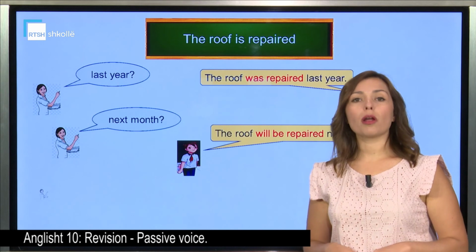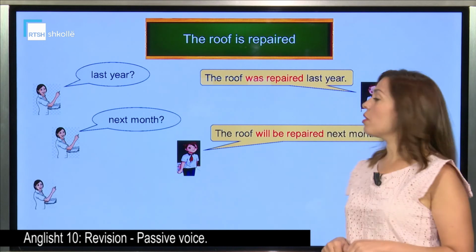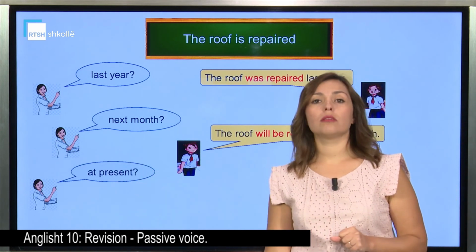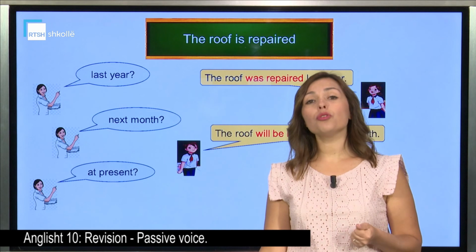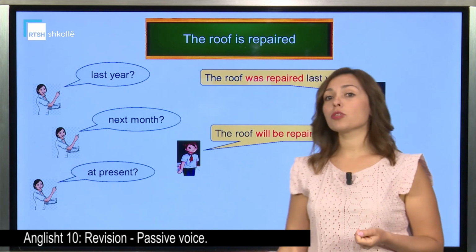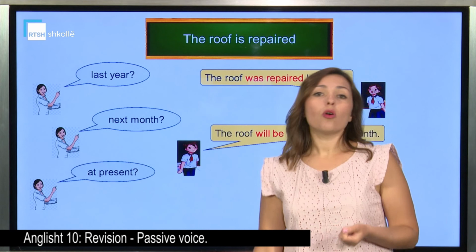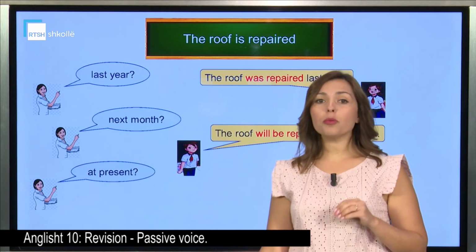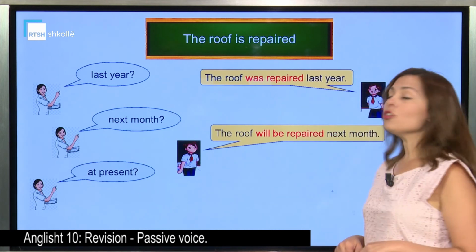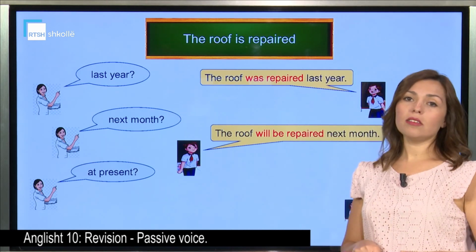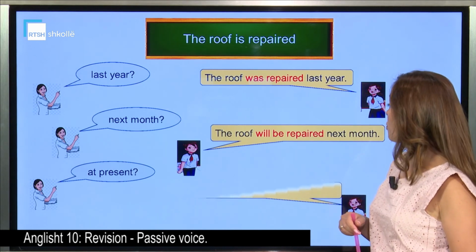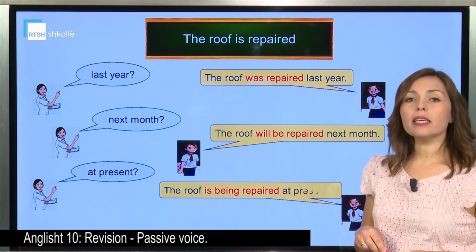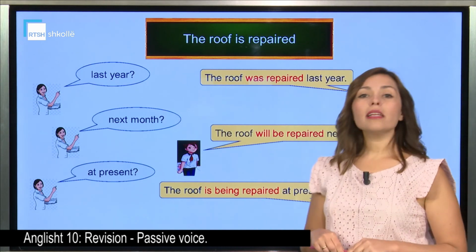It is next month. And one more prompt that the teacher gives. What about at present? What tense are we going to use if we have the time expression at present? Of course, we're going to use the present continuous. So it's happening now, at present. So the student again raises her hand and she's saying, the roof, at present, don't forget, is being repaired.